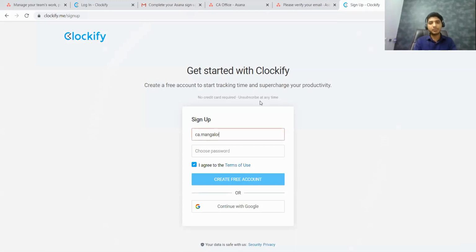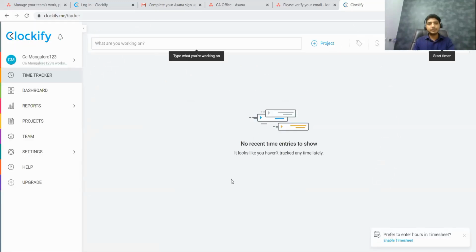Then I'm going to create a password, and I will say I create a free account. Now the account is created. The next thing I'm supposed to do is link this software. It is not automatically linked. I need to link these two softwares.